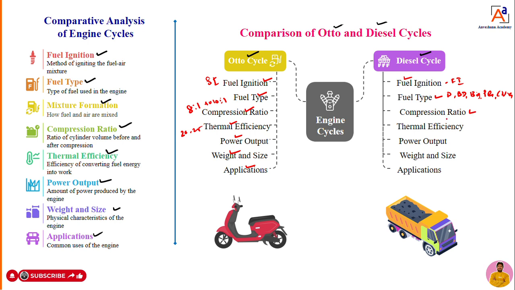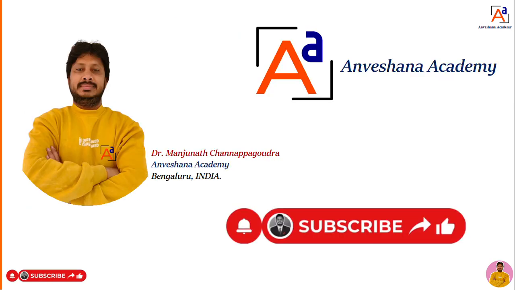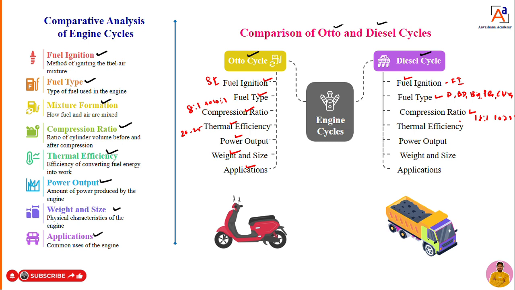The compression ratio in the diesel cycle starts from 18:1 to 22:1, a higher compression ratio. The thermal efficiency, as I told, dear students, is only 20 to 25% for petrol, but around 30 to 40% from the diesel engine.